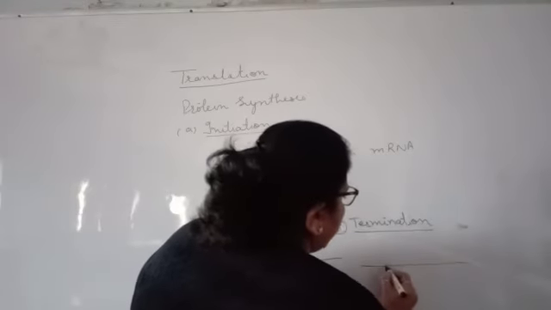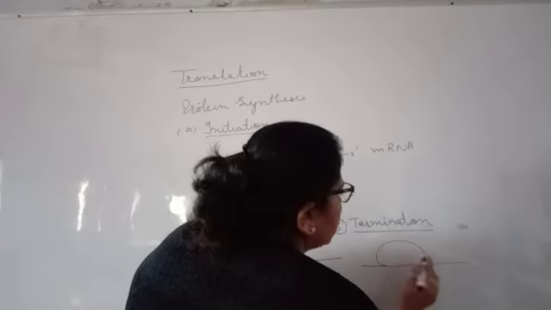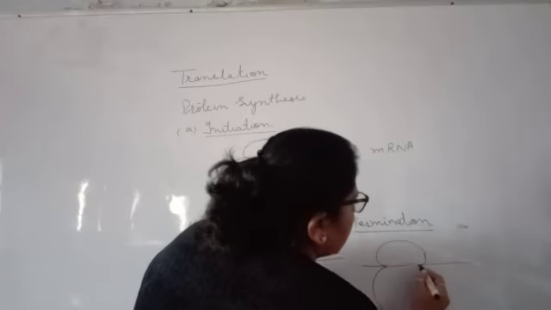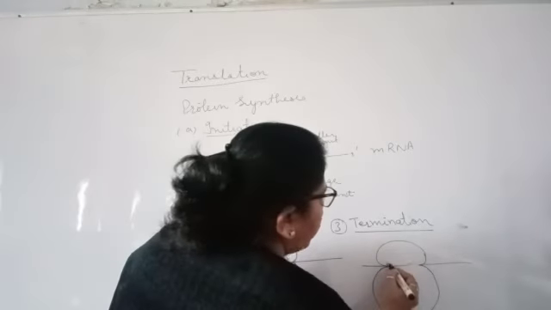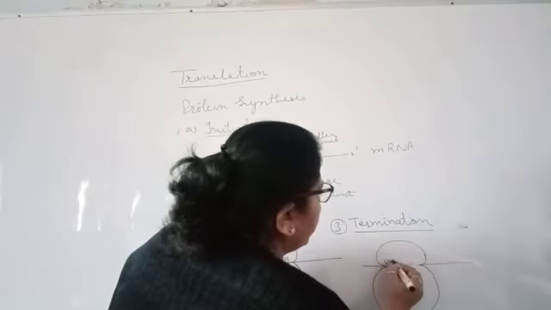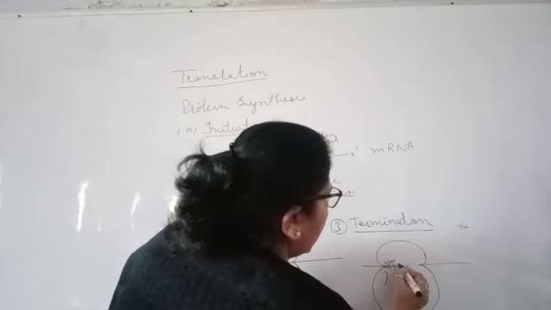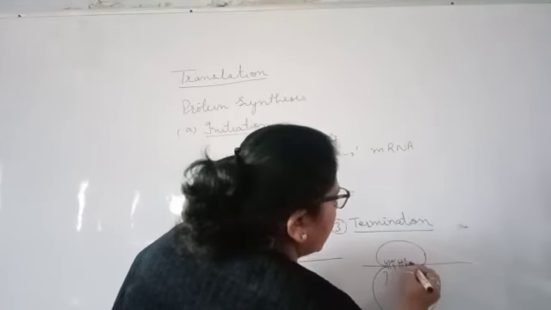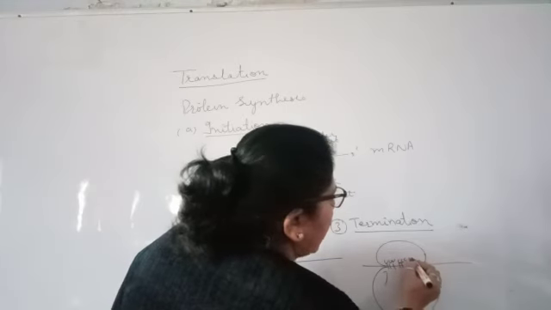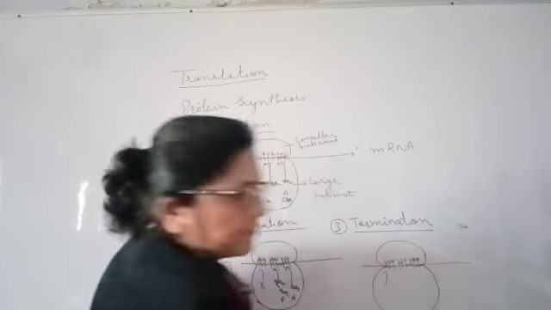Now what happens in termination? Here you again have the large and the small subunits. Fine. So what is there? We now have U, which is going to leave. Here you will have CC moving from A to P site, and on the A site we can have UAA.